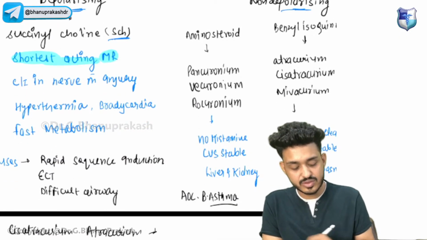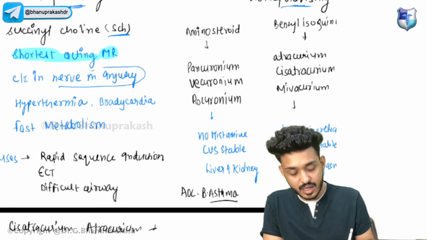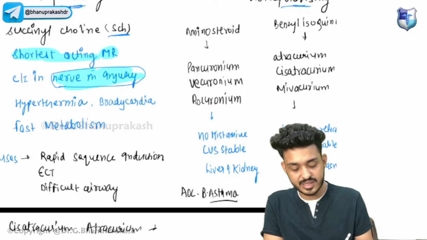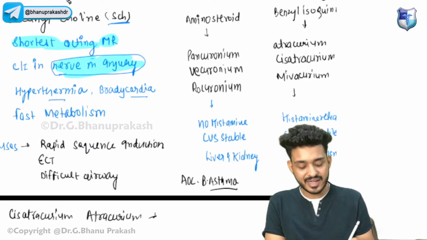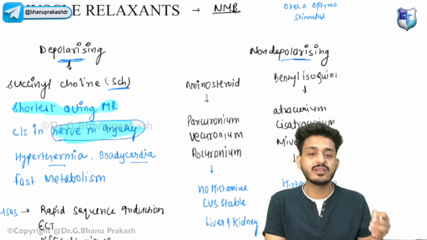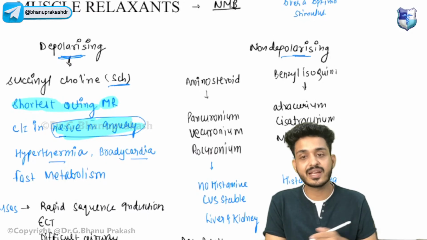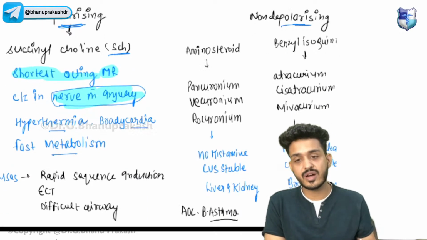Remember guys, this is the shortest acting muscle relaxant, but this one is contraindicated in nerve muscle injuries. What are the things that can happen over here? We are having hyperthermia, bradycardia. Hyperthermia can happen, bradycardia can happen, and malignant hyperthermia, which you must have already seen, can also happen over here. It will be having fast metabolism.